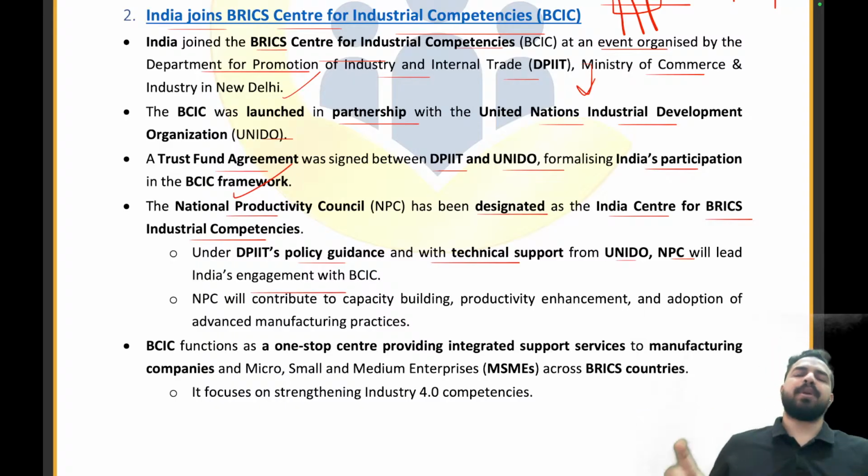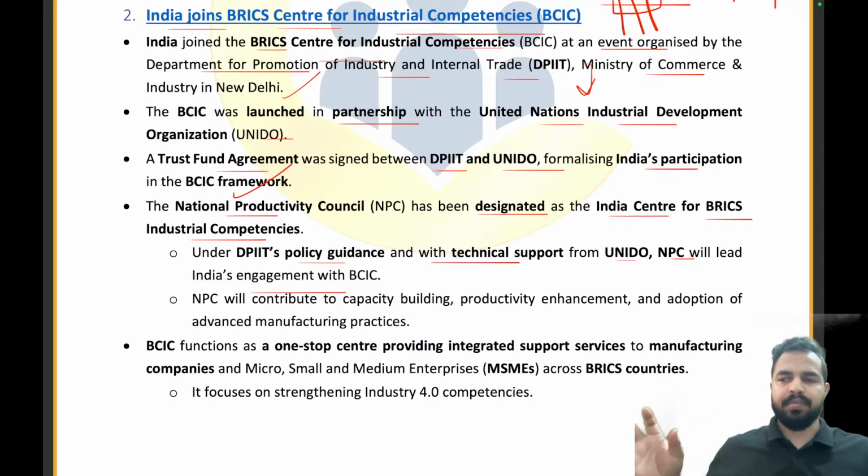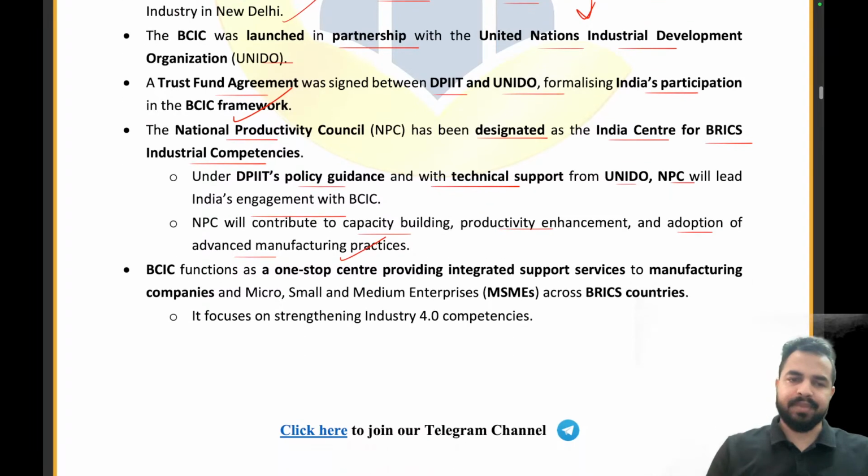So, which companies will be going there? How exactly they will be visiting? What are the different skills on which they will be trained? So, all this monitoring will be done, and this encouragement will be done by the National Productivity Council because it is the India Center for BRICS Industrial Competencies. Right? So it will contribute to capacity building, productivity enhancement, and adoption of the advanced manufacturing practices among the MSMEs.